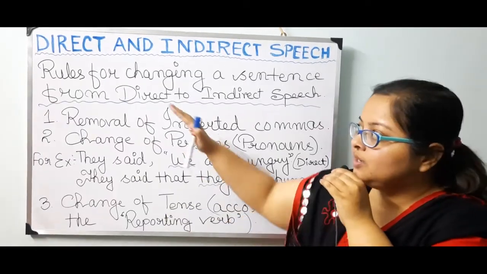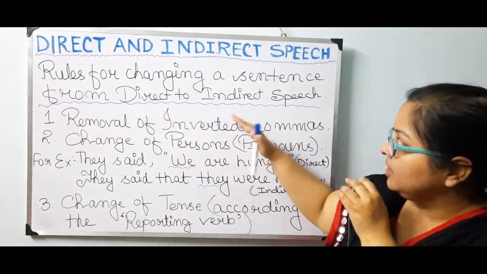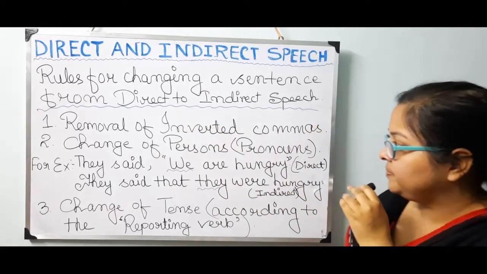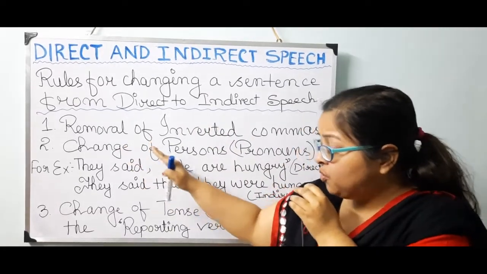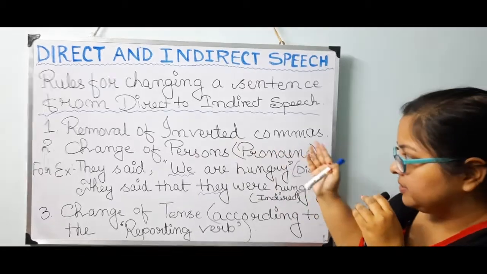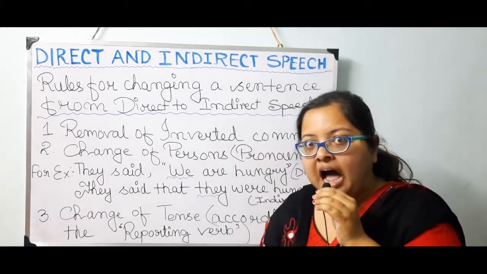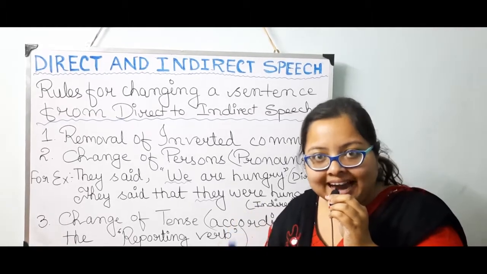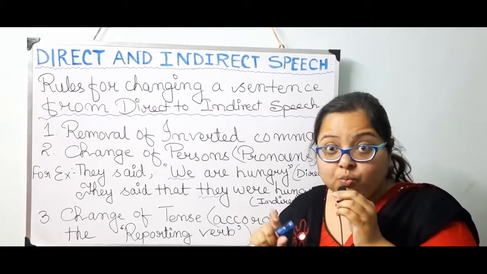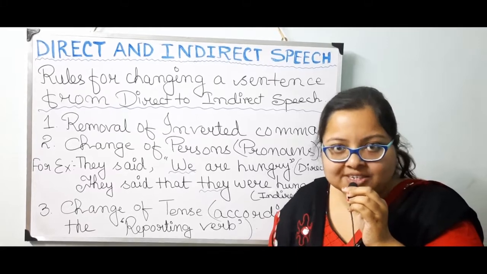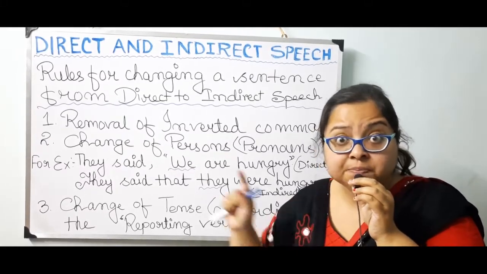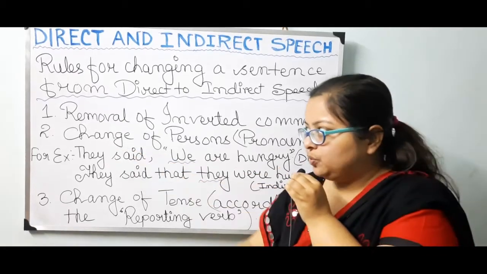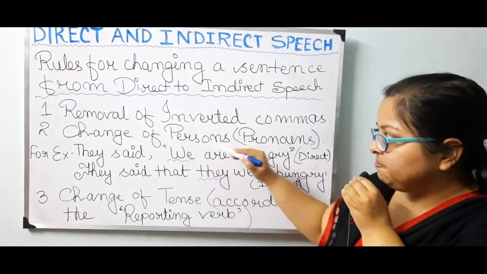Now students, look at the rules for changing a sentence from direct to indirect speech. Number 1. Removal of inverted commas. Whenever a speech has to be changed from direct to indirect, while changing it into indirect speech, you have to remove the inverted commas. Number 2. Change of persons.